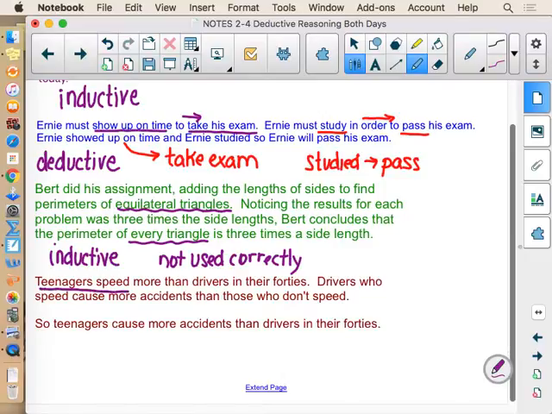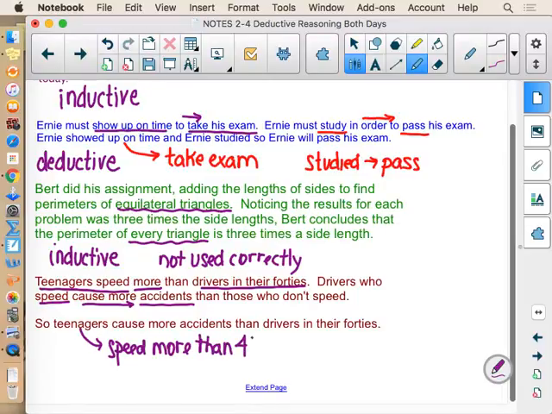So teenagers speed more than drivers in their 40s. So if you're a teenager, we're going to be able to link you to speeding more than drivers in their 40s. Speeding, we can point at, causes more accidents than if you don't speed. So if you're a teenager, you speed, not you individually, but you as a group, more than the 40-year-old set. And if you speed more than the 40-year-old set, speeding causes more accidents.